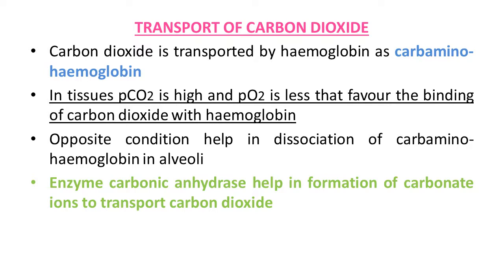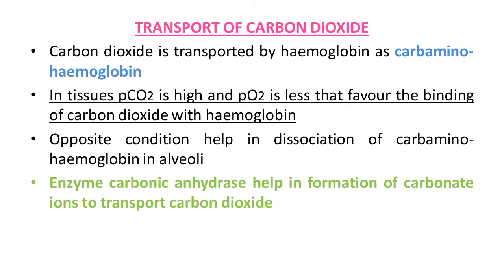Thus, CO2 trapped as bicarbonate at the tissue level and transported to the alveoli is released out as CO2. So this way, in the human body, the transportation of carbon dioxide takes place.